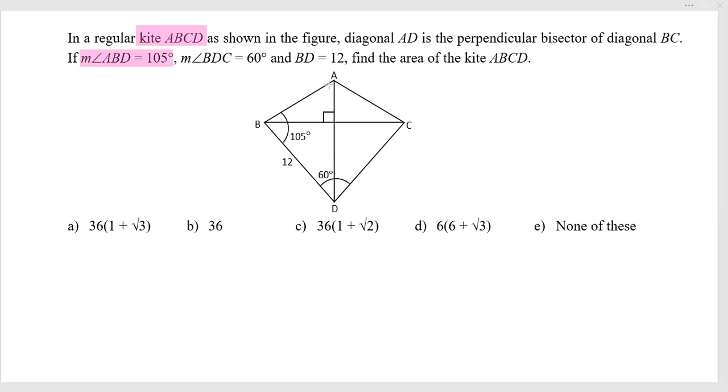Angle ABD is given as 105. Angle BDC is given as 60. BD is 12. You need to find out the area of the kite ABCD.